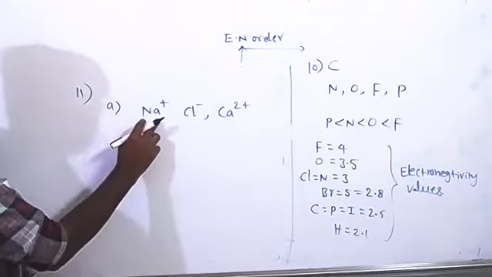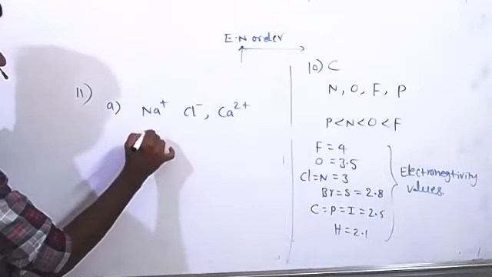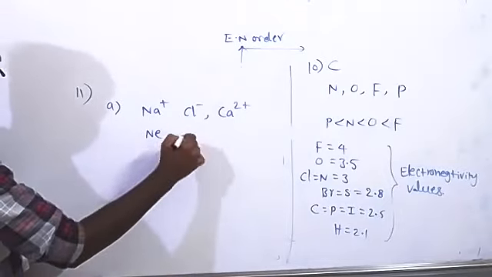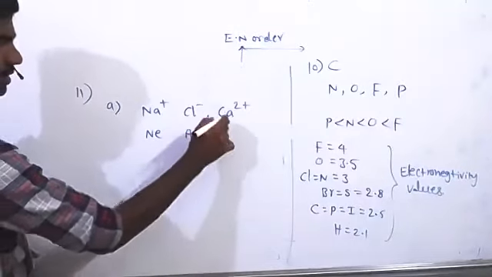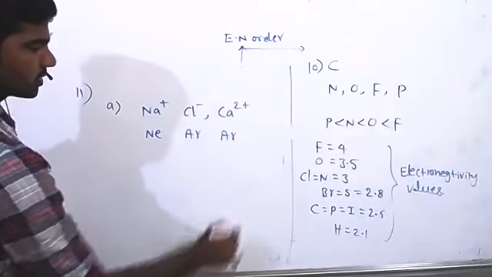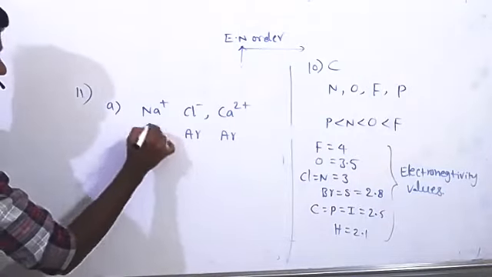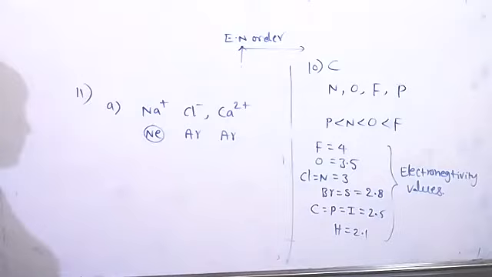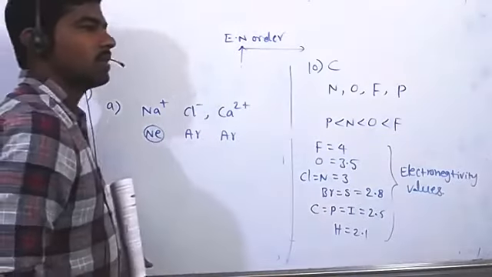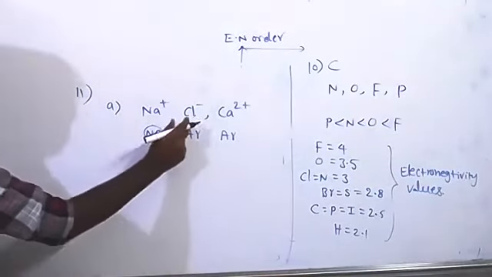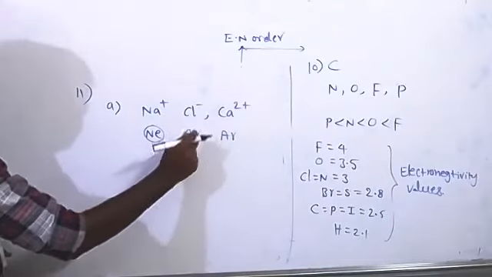See, Na plus has the noble gas configuration of neon. Cl minus has the argon configuration. Ca2 plus also has the argon configuration. No doubt, neon is smaller than argon. It is the smaller one, and we have to write the increasing order. See, these are isoelectronic species, Cl minus and Ca2 plus both have 18 electrons only.